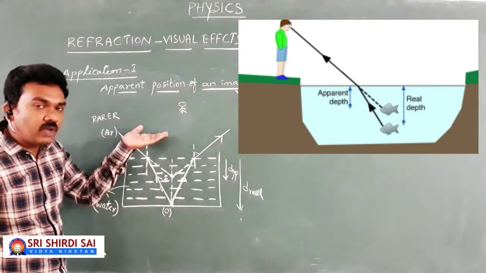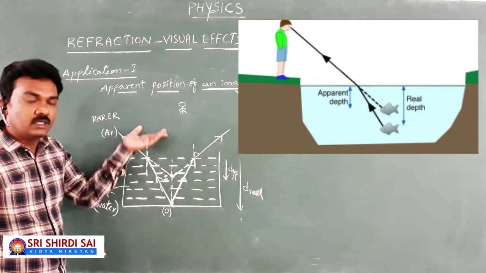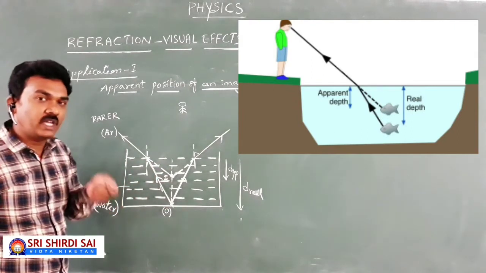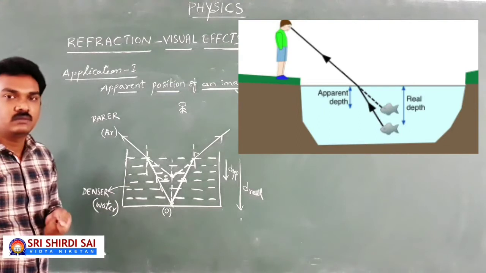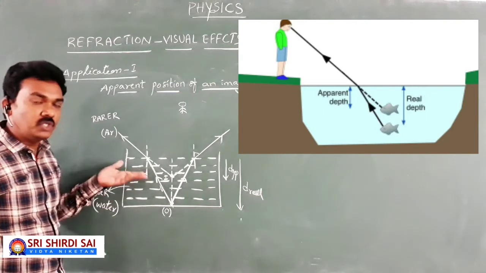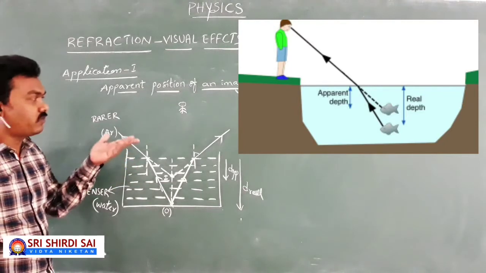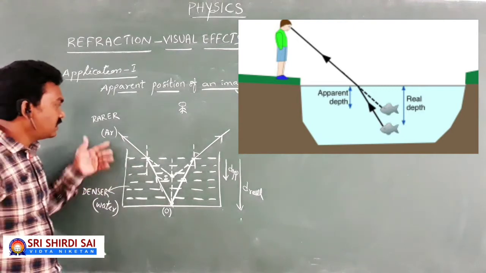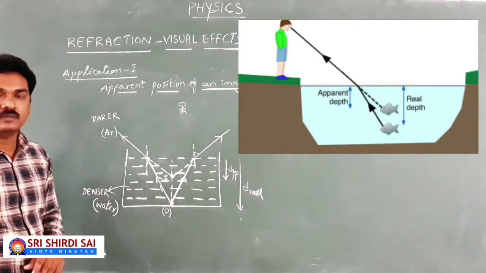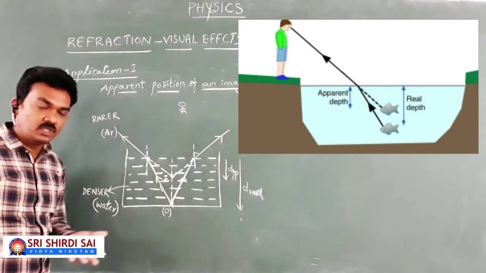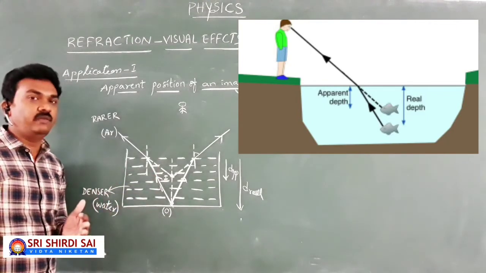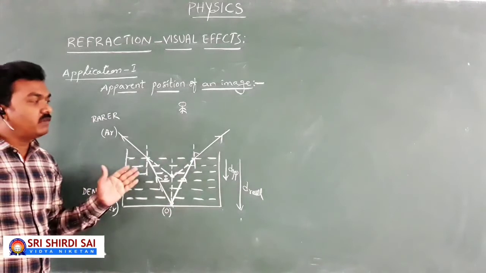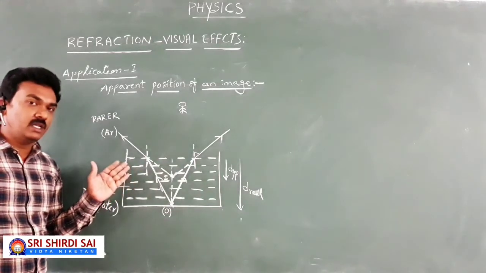In the same manner, a bird flying in air finds the fish close to the surface of the water, close to the interface, so it tries to catch the fish by hitting the surface. This is a different visual phenomenon due to the refraction of light while coming from the denser medium to the rarer medium. So in this situation, the observer is in the rarer medium and the object is in the denser medium. This is the concept. Of course, a mathematical equation can be derived between the real distance and the apparent distance. But whenever you wish to derive a little mathematical equation,